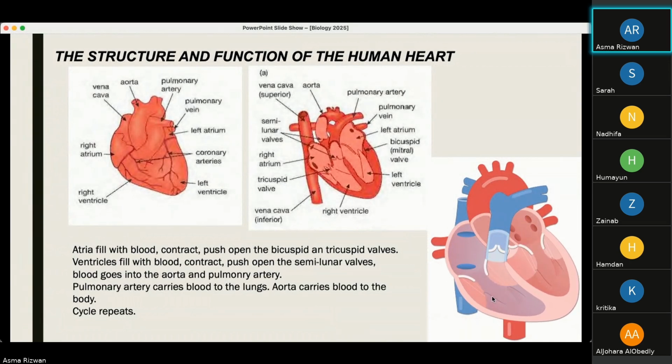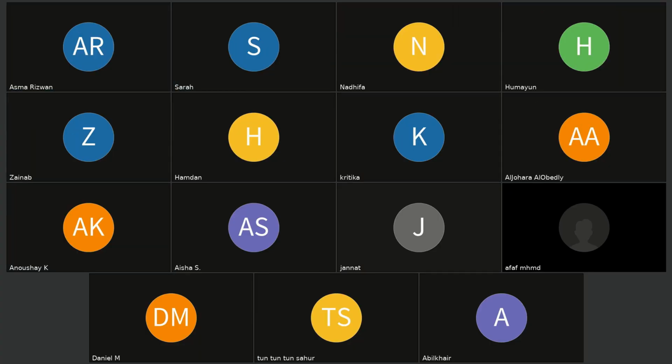When the ventricles contract, the blood is pushed to the pulmonary artery, right? Why does it not go to the atrium? Because of these valves.